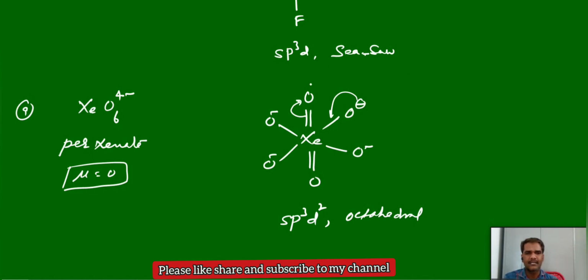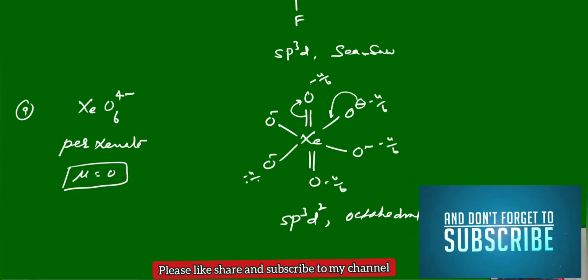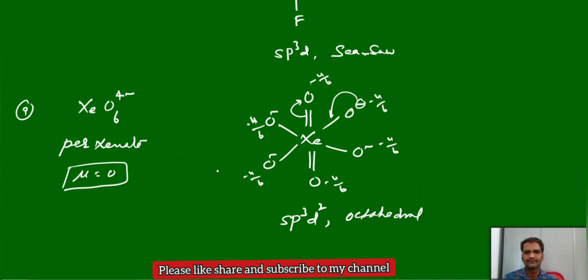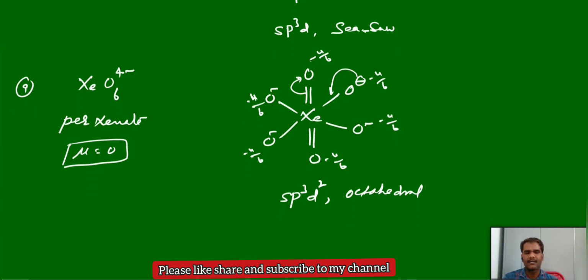Each oxygen carries a negative charge of minus 4 by 6, minus 4 by 6, like this. This is the formal charge of each oxygen, we can say. So these are the structures of xenon compounds. Structures are very, very important for xenon compounds.